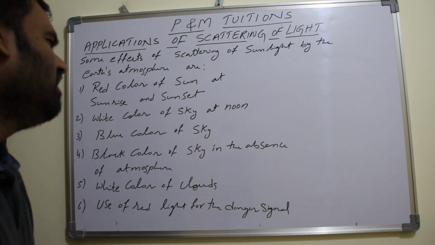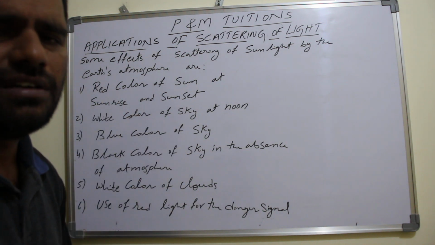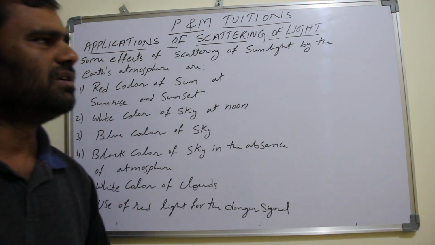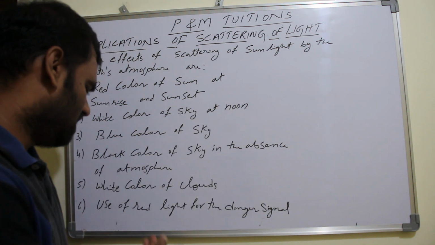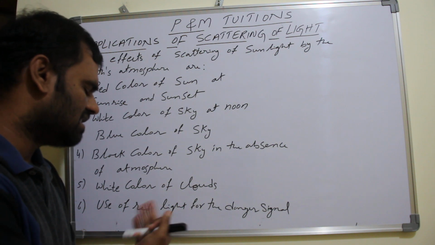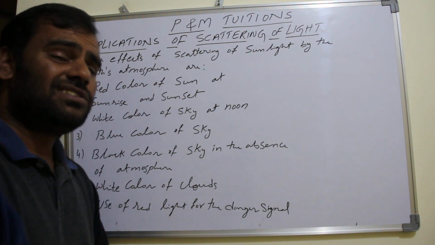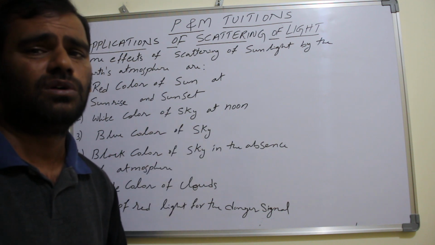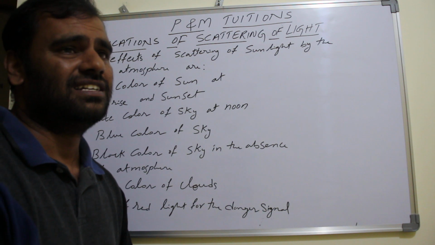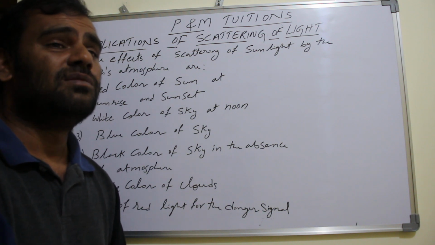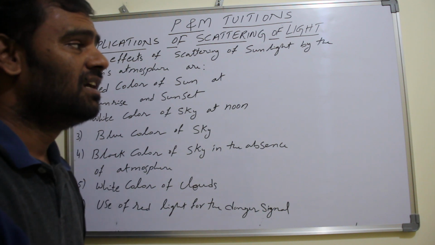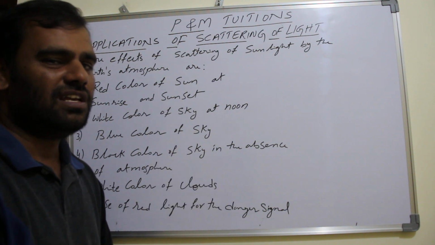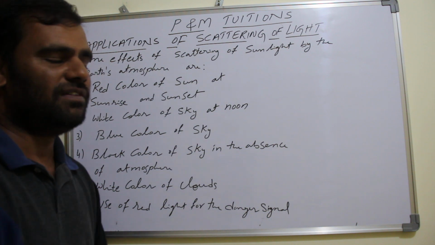Before entering into these applications, I want to tell you one thing. As for the last application, red color is used as a danger signal. As you know, red color has the most wavelength. How much? Approximately 8000 angstroms, right or not? Yes, we have seen that in the previous video.